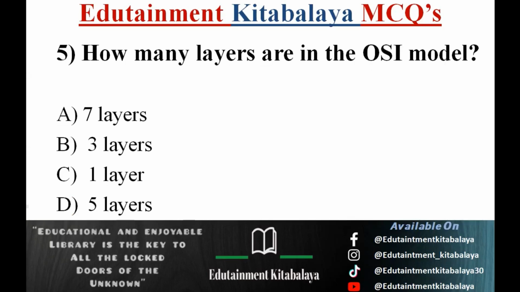How many layers are in the OSI model? A. 7 layers. B. 3 layers. C. 1 layer. D. 5 layers. Correct answer is A. 7 layers.